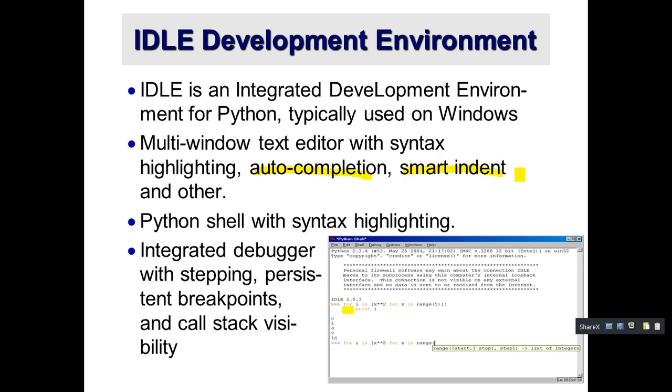What is indentation? Indentation is the white space you give, which shows a block of code that is going to execute together. See here, for i in the range they have given, and after that we have the space, indented, and the print was indented inside it. So it shows that this is one block in that code. Okay, then Python shell with syntax highlighting, then integrated debugger with stepping, persistent breakpoints. We have the breakpoints here. I will show you the options, and call stack visibility is there.